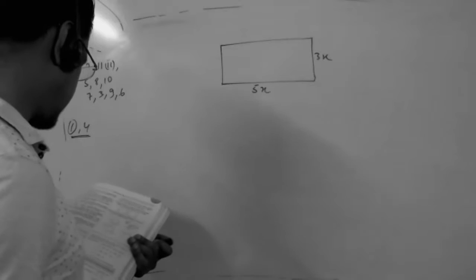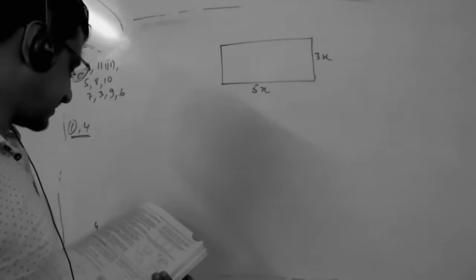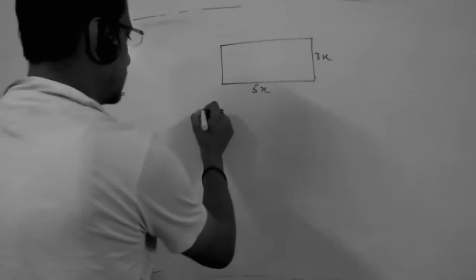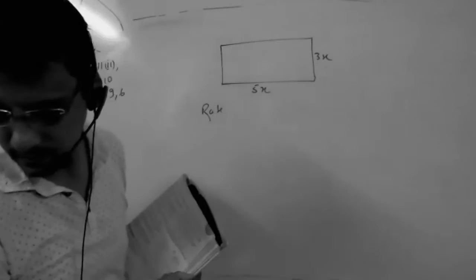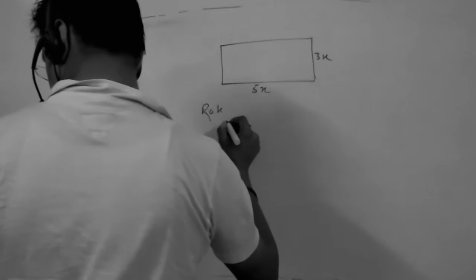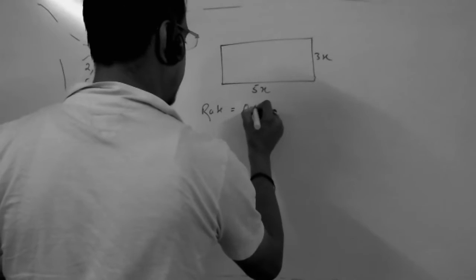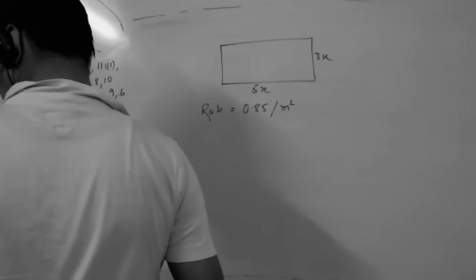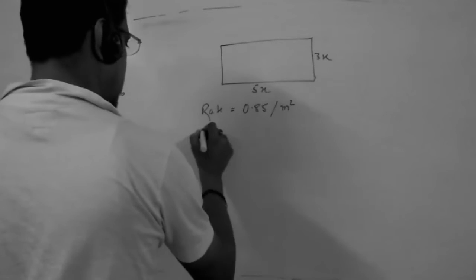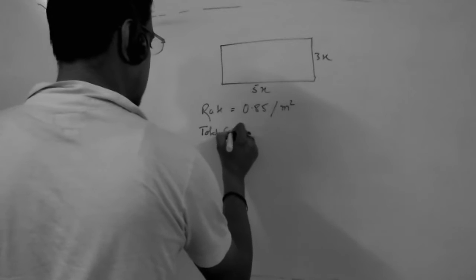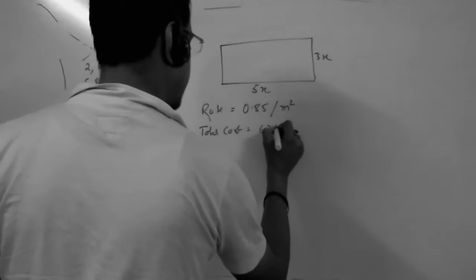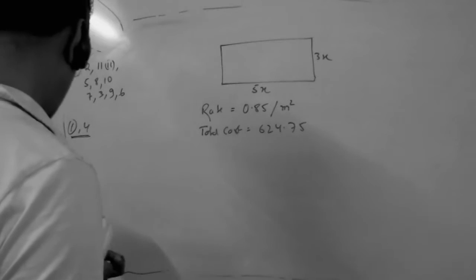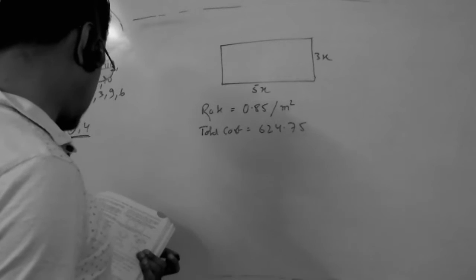If the cost of reaping the field is 85 paisa per square meter, which means 0.85 rupees per meter square, and the total cost is 624.75, find the cost of fencing it at the rate of rupees 4 per meter.